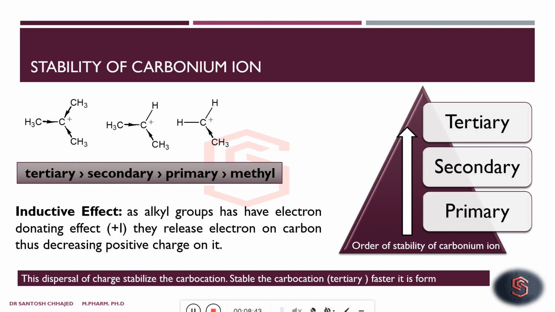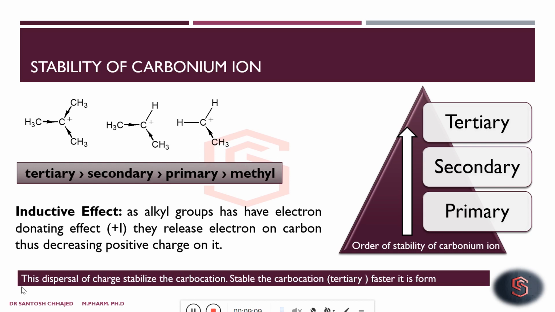The more the number of alkyl groups linked to the carbocation, the more stable the carbocation. And the more stable the carbocation, the faster it is formed. So among these three, tertiary carbocation will form faster than secondary, and secondary faster than primary.